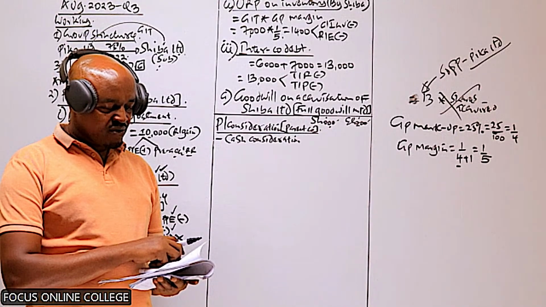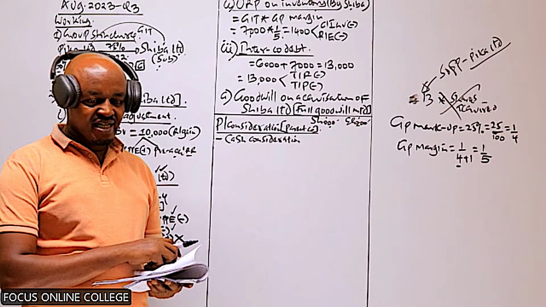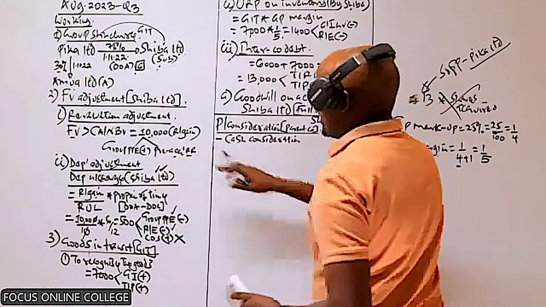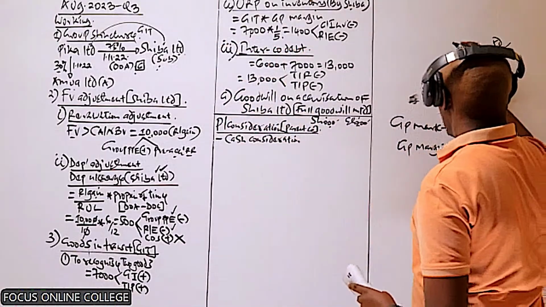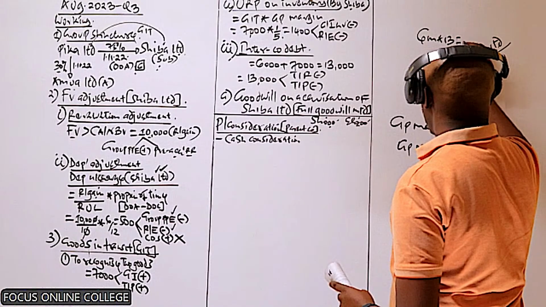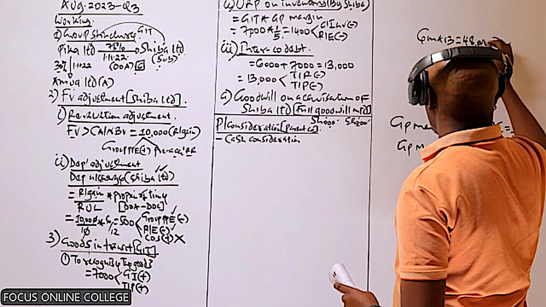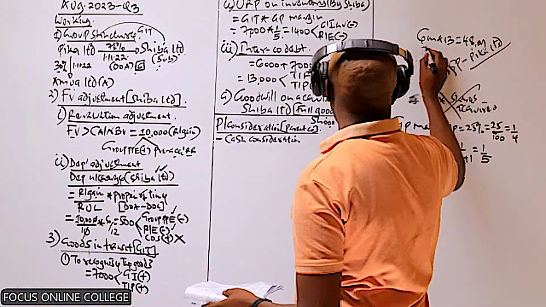You can see we are given 6 million shares at shilling 13. So the shares which Pika Limited acquired in Shiba were 6 million. So 6 million times the amount paid per share will give us 48 million.